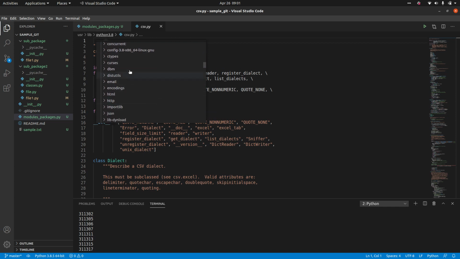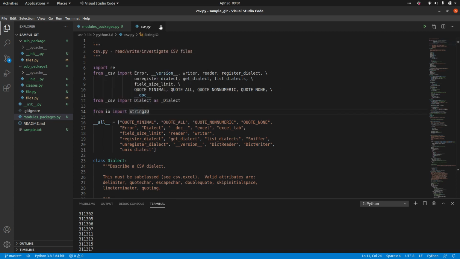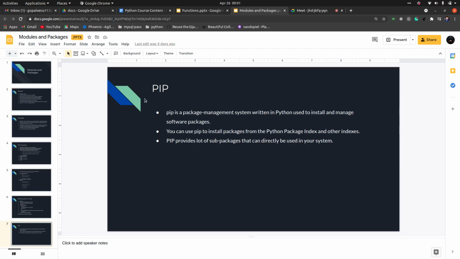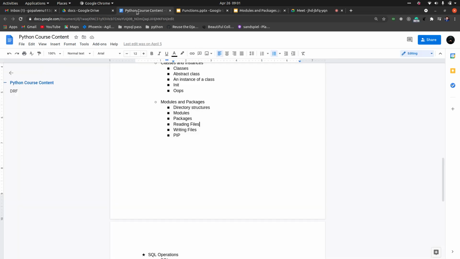It will just create a folder or a file or a simple module, so that it can directly be used. So pip directly installs files and folders in this location, so that Python reads them and you can use them directly as an import. Simple import like that. Fine, so that is why I just wrote this here. Pip provides a lot of sub packages. You can directly use them in your projects. Fine, so this is it for the Python course. We have nothing left to discuss.